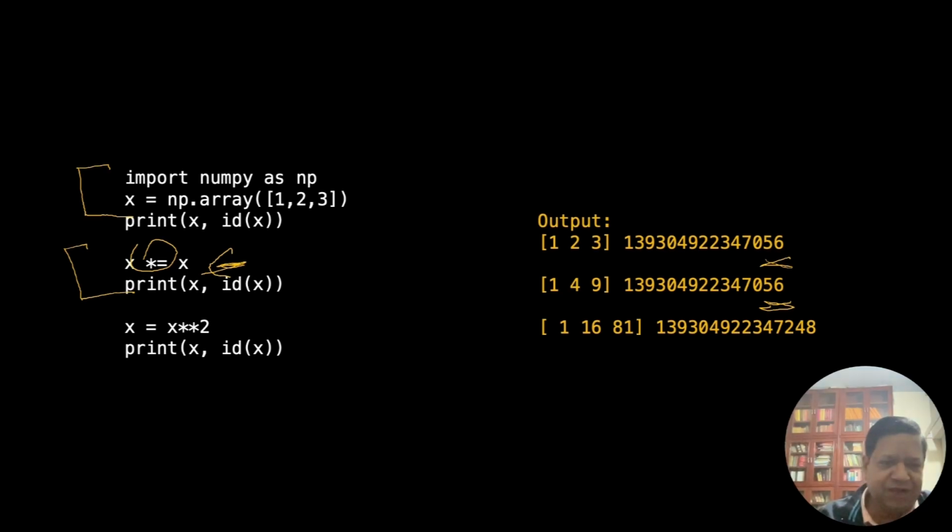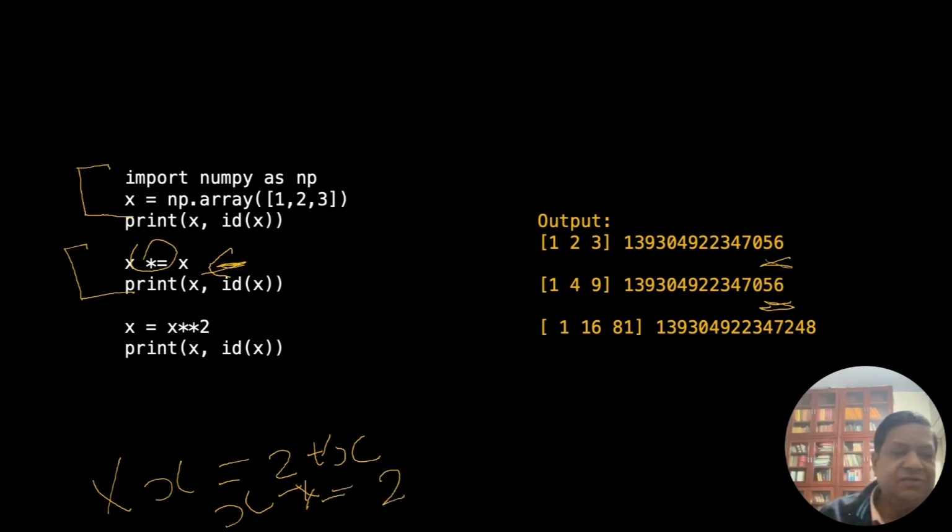Similarly, if I was multiplying by 2, you should not write x equal to 2 star x. This is not to be done. What we should do is say x star equal to 2. If we do this, then we are safe. Now the next one is just a repetition.